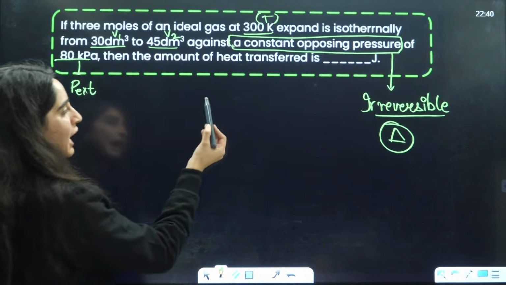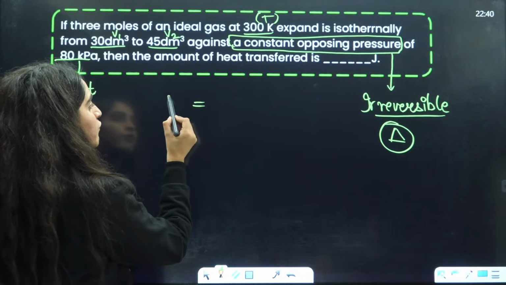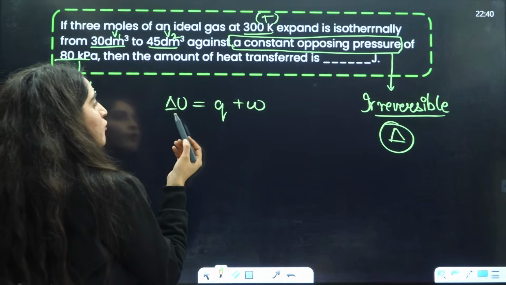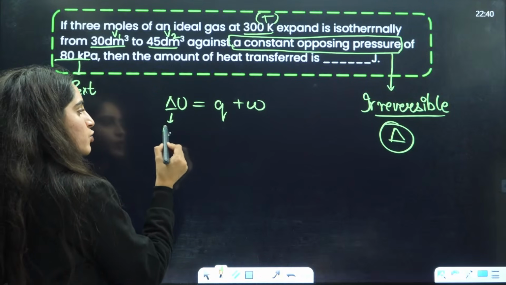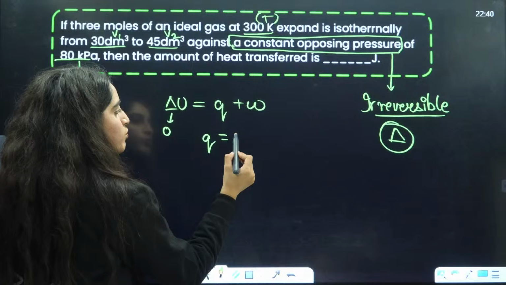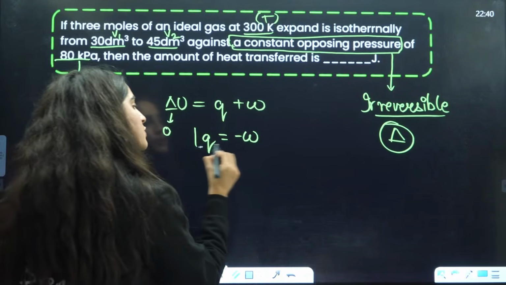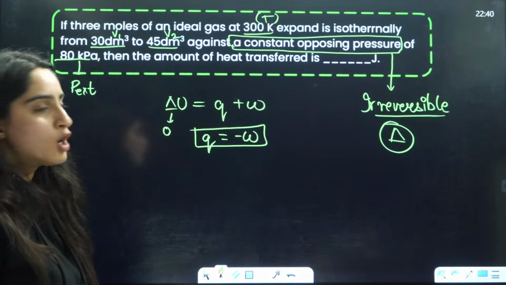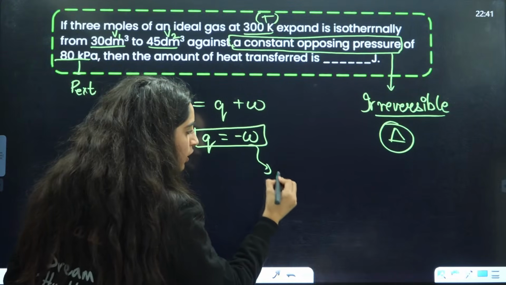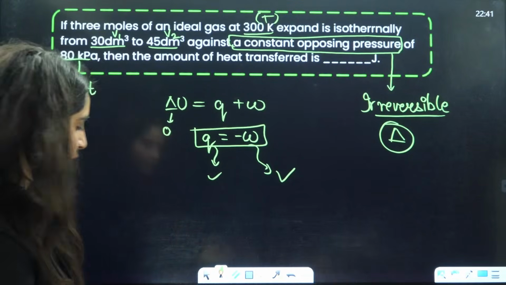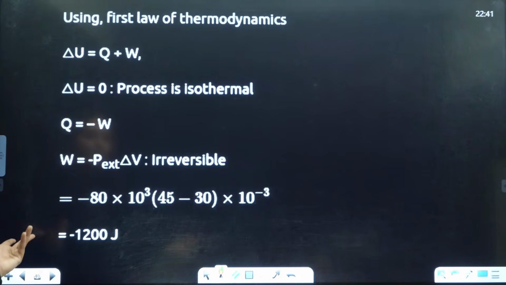So basically, if you calculate the value of work done, we know that delta U is equal to Q plus W, right? We know that for an isothermal process, this is going to be 0. So Q is equal to minus W. Heat transferred, they are asking you, heat transferred will be minus of W. So firstly, calculate the value of work done, then just take the minus of it, you will get the heat transferred, okay? So calculate the value of work done here.